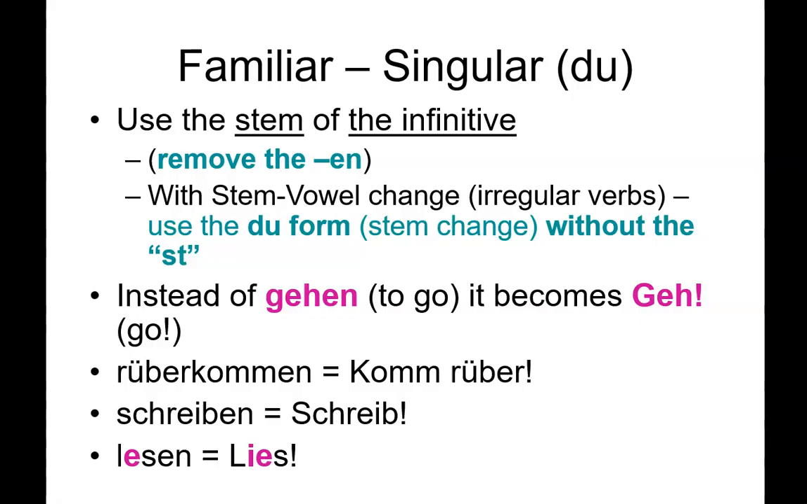If you have a separable prefix verb here, like rüberkommen, you would do the same, but you would then just use kommen and take off the en to say komm, and then you would put the preposition at the end, komm rüber. If it's an example, schreiben, once again, we're taking off the en, and we would just say schreib. Now here's a stem vowel change verb, lesen, to read. We would say lies.